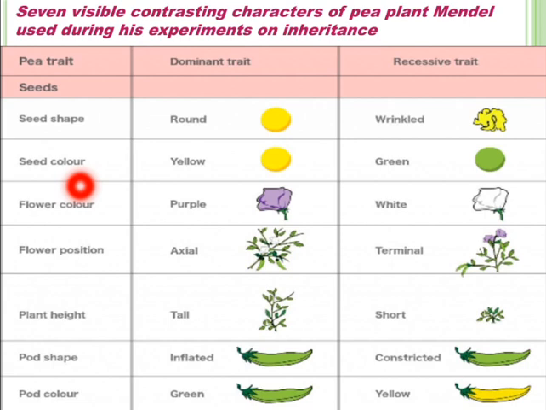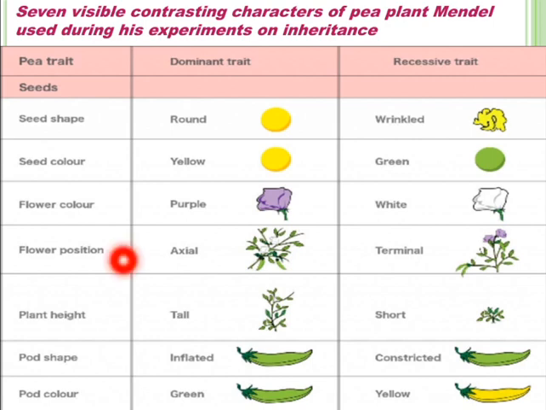Then seed color: yellow color is the dominant trait and green color of seed is the recessive trait. Flower color: purple color of the flower is the dominant trait and white color of the flower is the recessive trait.